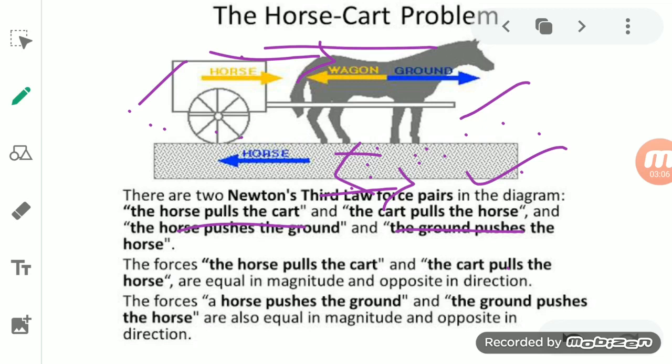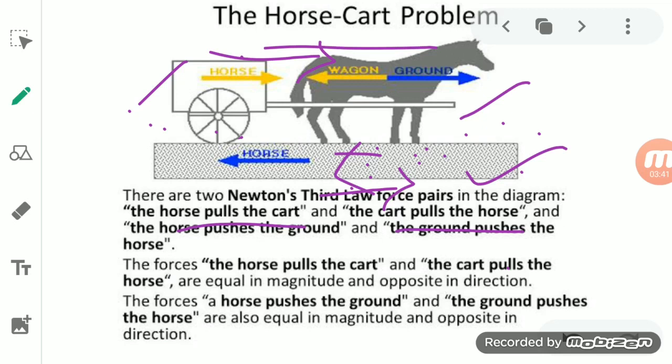So if the horse is able to apply enough force to overcome the frictional force present, the cart will be able to move. Okay, so it totally depends upon the frictional force between the horse and the ground, which makes the horse cart move. So to make the cart move, the horse bends itself and pushes the ground with its feet in the backward direction.